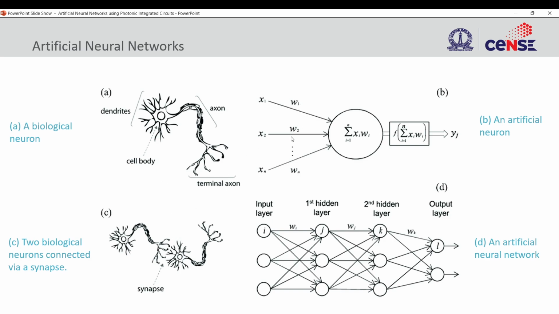Those weights we represent as W1, W2, W3, and so on up to Wn. So these weights are basically telling the strength of the connection. What the neuron does is, in the cell body, it will accumulate this weighted, so the input times the weight product, it will accumulate it. And once this accumulated sum reaches a threshold, then it will start spiking. So that can be modeled basically as a nonlinear function. So the output of this neuron is a nonlinear function of the sum of different inputs, weighted sum of different inputs. So that is the artificial neuron model that we usually use.